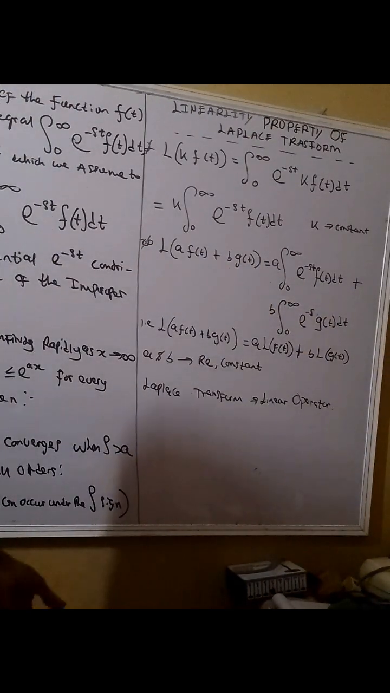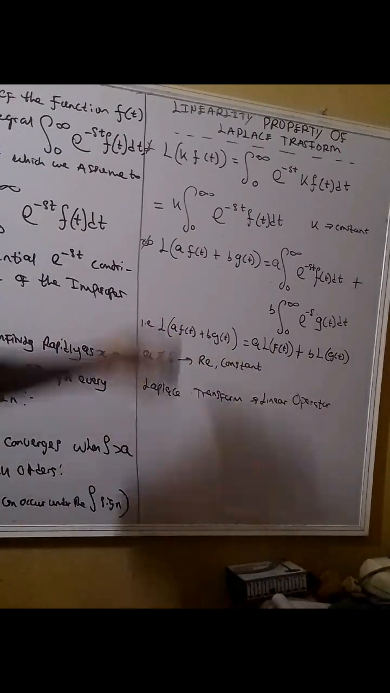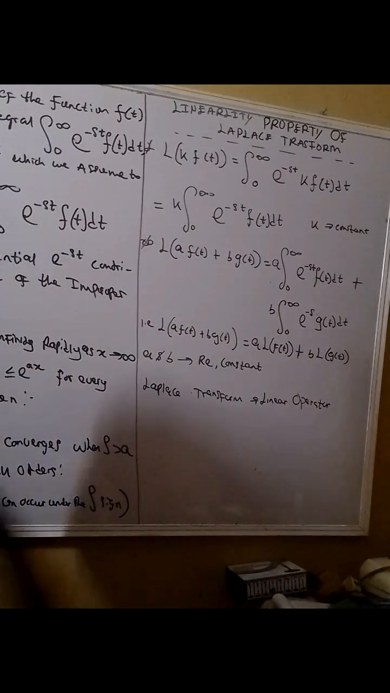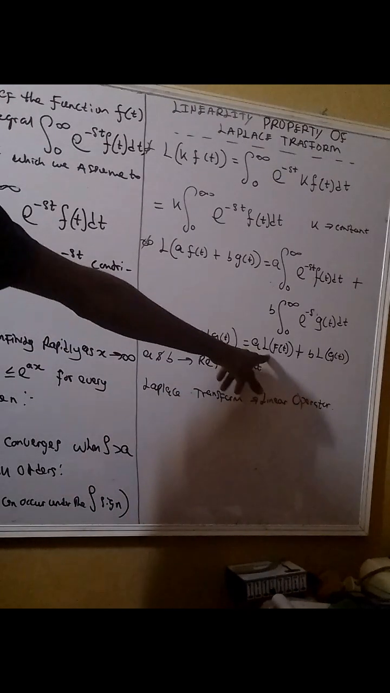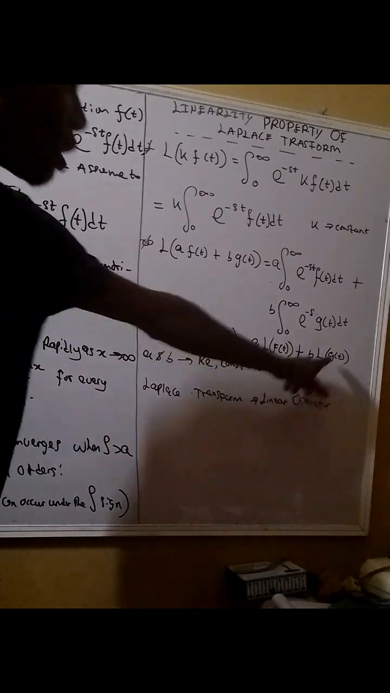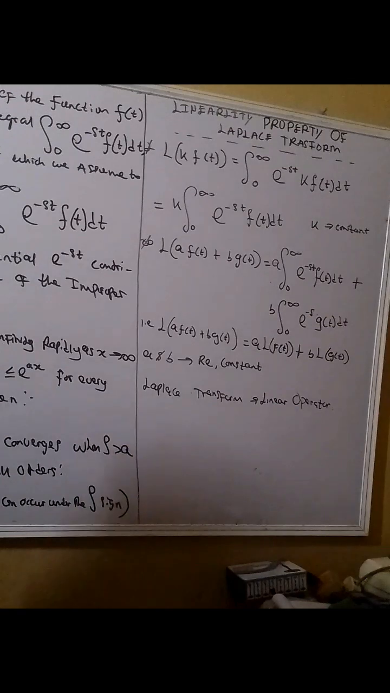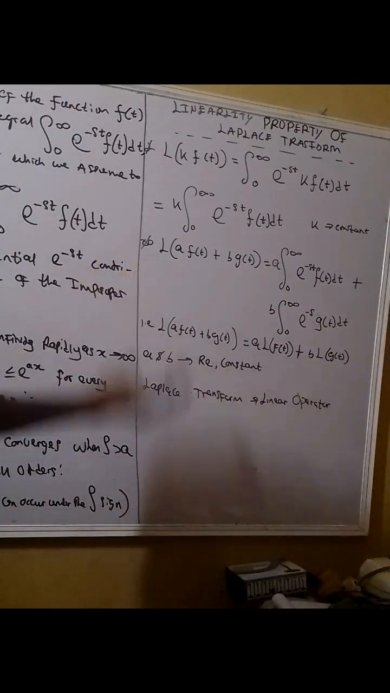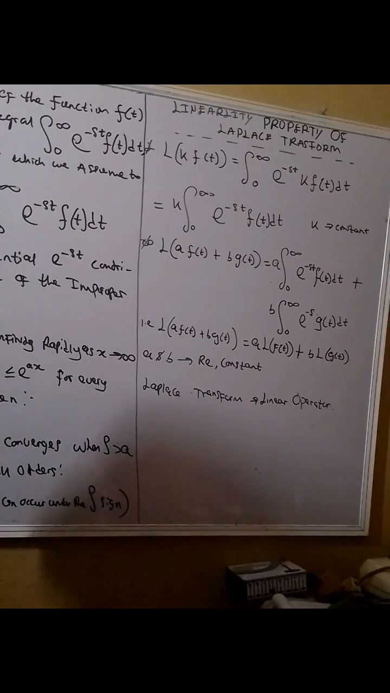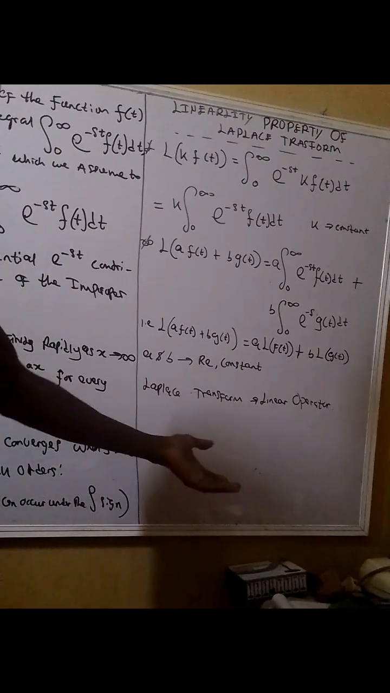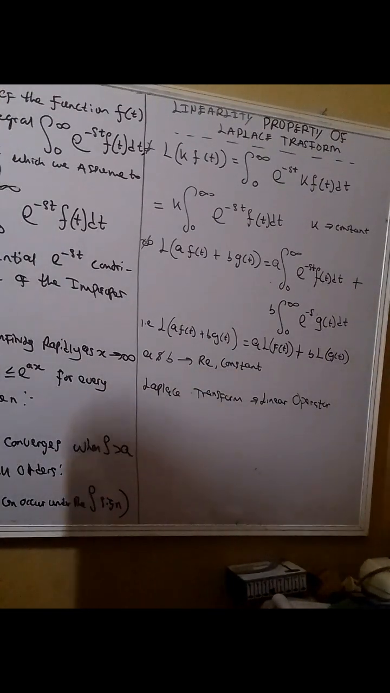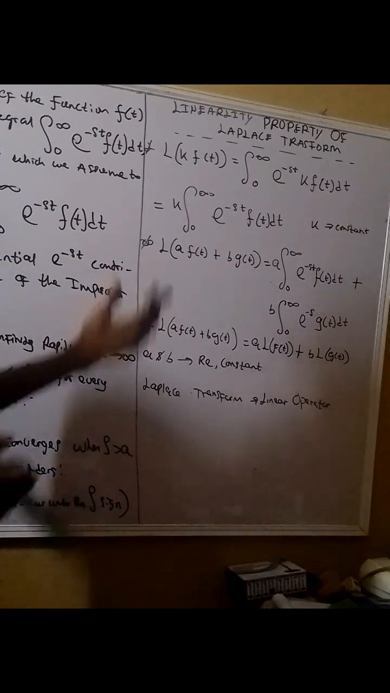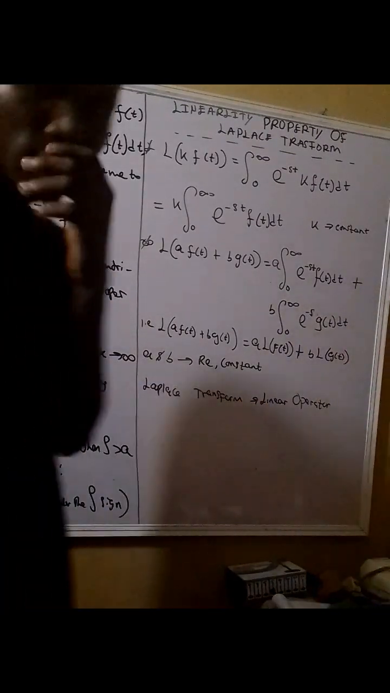In a nutshell, we can say that the Laplace transform of a times a function of t plus b times another function of t equals a times the Laplace transform of the function of t plus b times the Laplace transform of the function of t also. So a and b, like I said, are real numbers and they are constants. At times we call the Laplace transform a linear operator. So let's check out a few basic elementary examples on this formula. How does it work? Let's see.